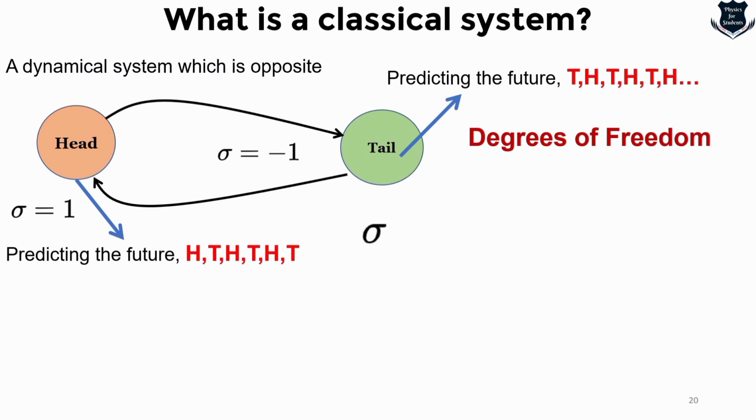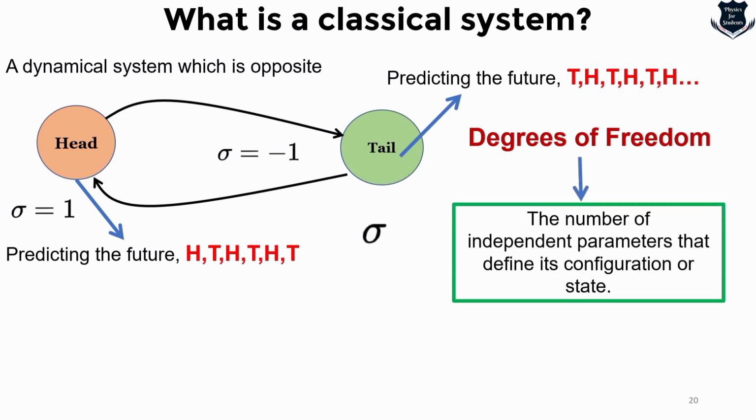So when we are considering a continuous evolution in time, we can symbolize it with t. However, this is known as the degrees of freedom. That means the number of independent parameters that define the configuration of the state. So degrees of freedom means how many parameters a state or a system consists of. So we write time equals t because we just need to symbolize it, and here we use a discrete evolution, which is denoted by this symbol n. So the state at time n is described by the symbol which stands at n.